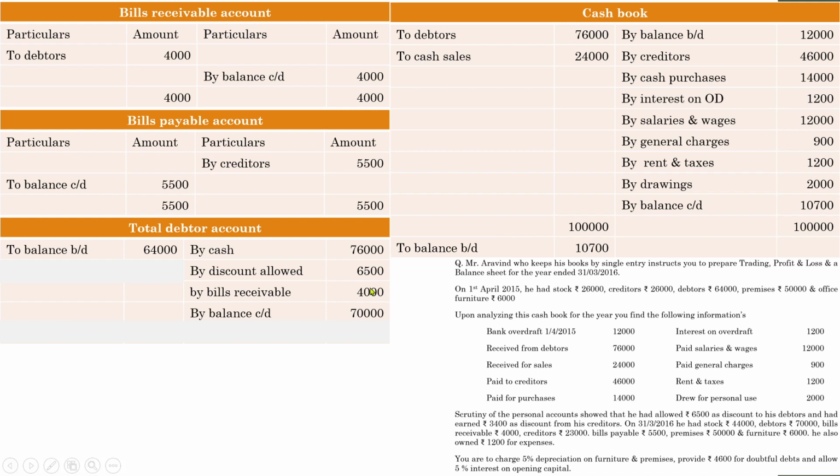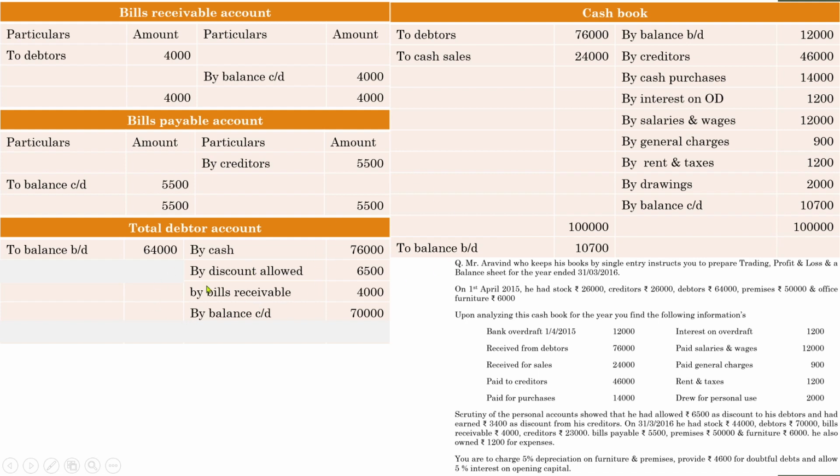It is a usual mistake that students commit because they only go through the question details. Sometimes they forget to bring or write down this amount in the debtors account. So such types of adjustments or hidden items may be there during the computation. So you have to be very keen while preparing accounts.